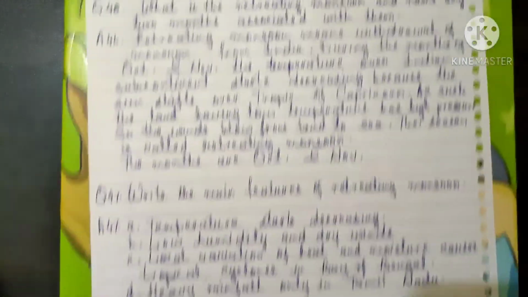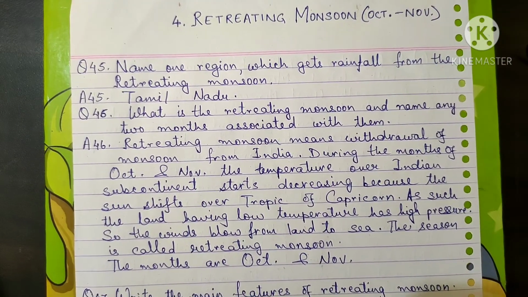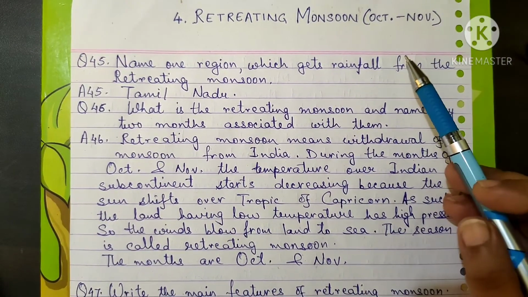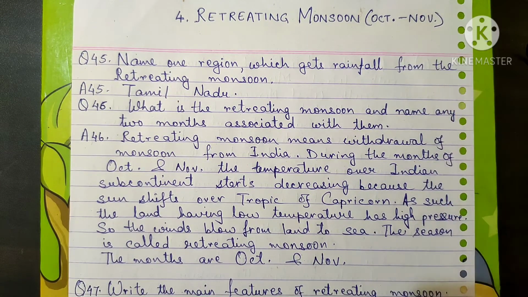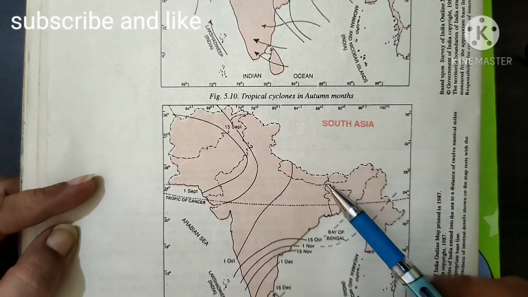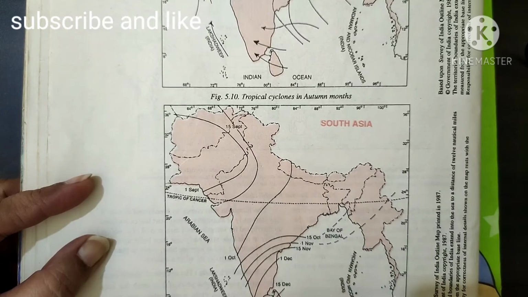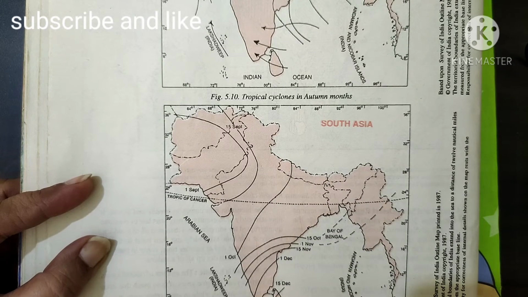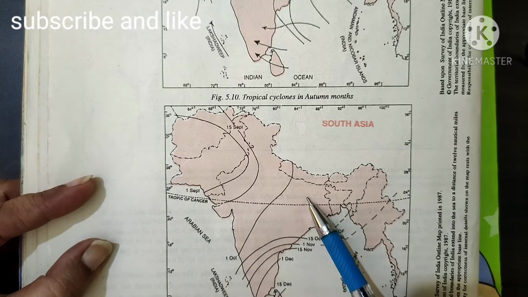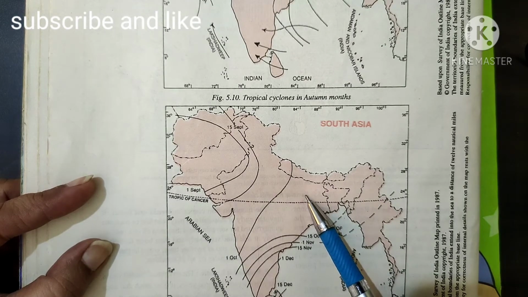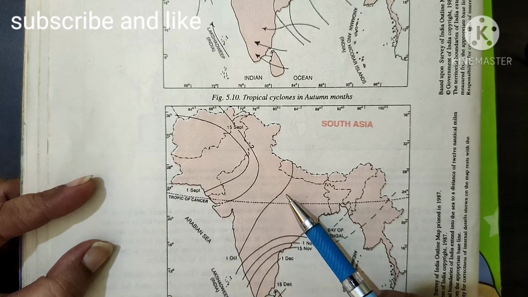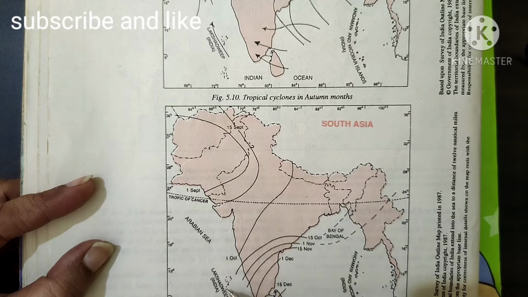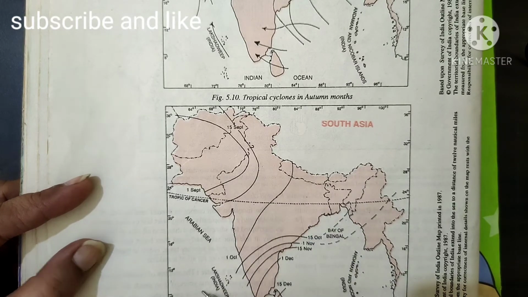Moving on to the last part, that is the retreating monsoon season, which is a very short period between October and November. In retreating monsoon, the wind starts blowing from land towards the sea. In monsoon season, we have seen that the winds move from the ocean towards the land. But in winter season, the winds move from land to ocean, because over land the pressure is high due to low temperature, and over the ocean the pressure is low. So the winds always blow from high pressure region to low pressure region.